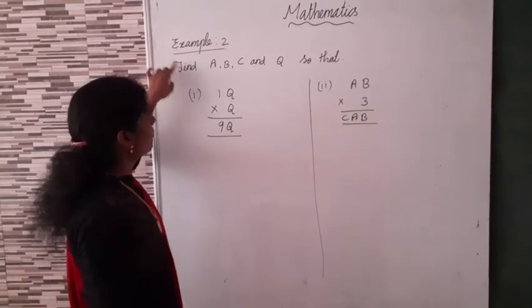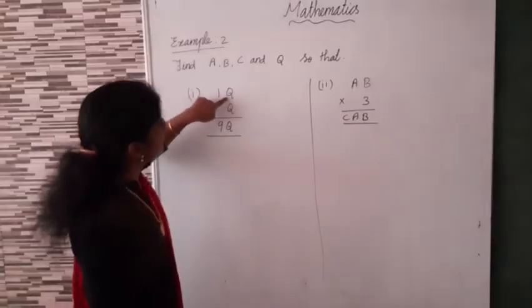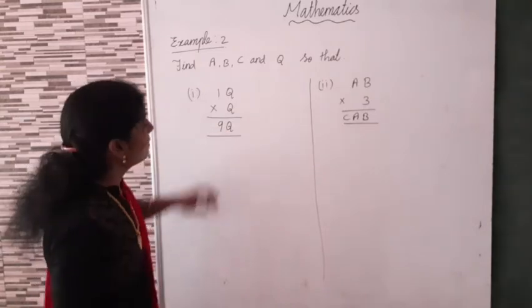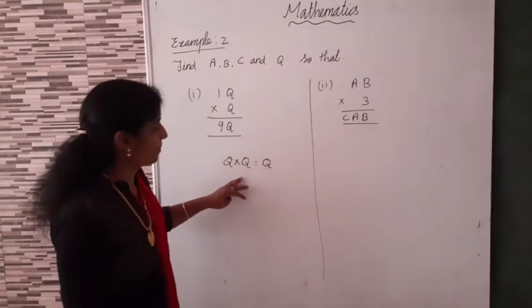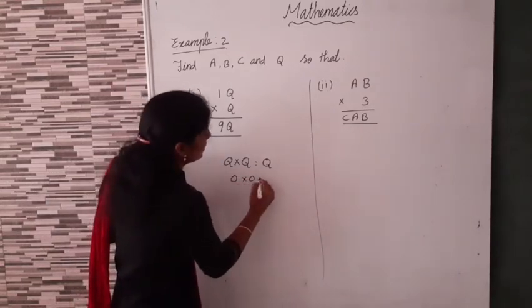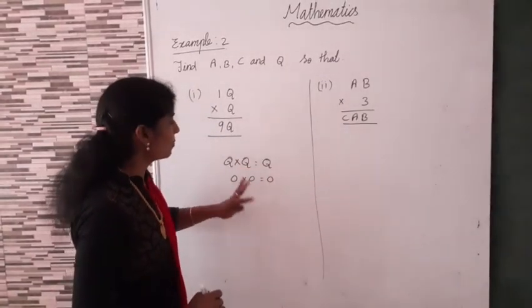Example 2. First example, that is addition, isn't it? Now here example 2, find A, B, C and Q so that this is multiplication. Okay. Now here that digit, that letter Q, we want to find Q. What is Q? Okay. Now 1 Q into Q. What's the answer? 9Q. Now listen here. Q into Q is equal to Q. What is Q? What's the number is possible here? Now here 0 into 0 equal to 0.